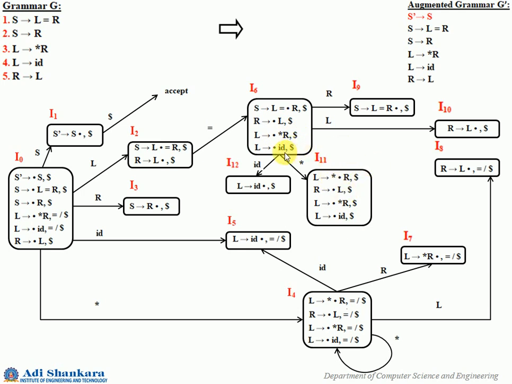So on ID you have I12 from I6. So all these transitions of I6 are over. Now I7 you cannot have any more transitions. I8, I9 and I10, all of them cannot have any more transitions. So let us go to I11. In I11, what transition can you have? L gives star R dot comma dollar.